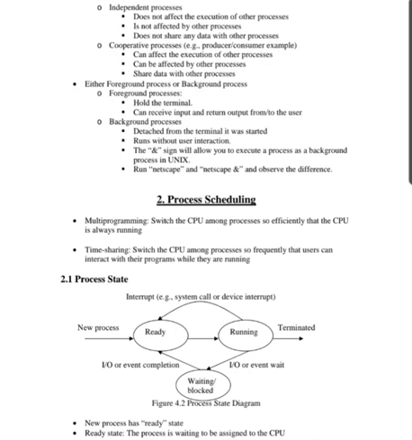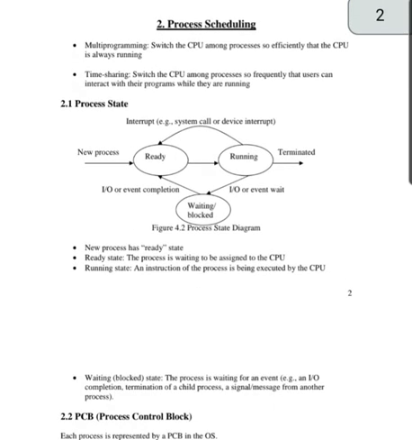So next is process scheduling. Multi-programming means switching the CPU among the processes so efficiently that the CPU is always running.